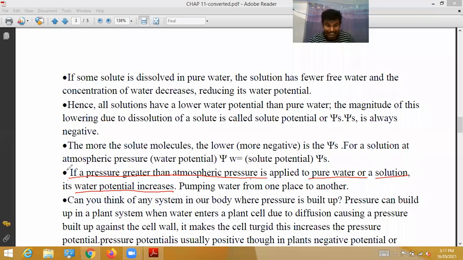This point is also very important. If a pressure greater than atmospheric pressure is applied to this pure water, we apply pressure to it.